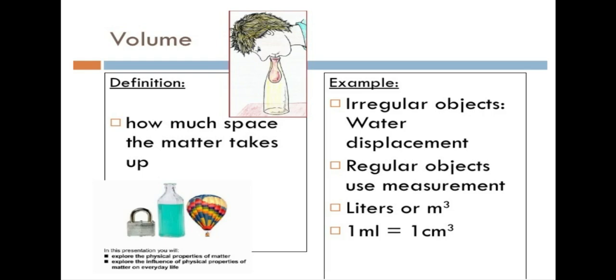We calculate the volume of these using water displacement. That is when you put it in a graduated cylinder with some water and you figure out the amount of volume that the object makes the water go up. For regular objects, we just use measurements. That's where we can do length times width times height.